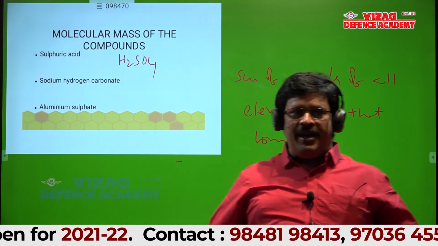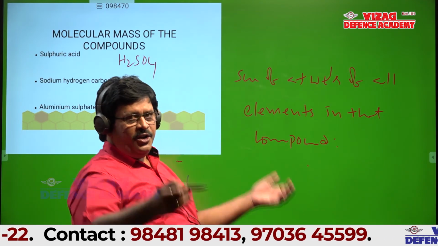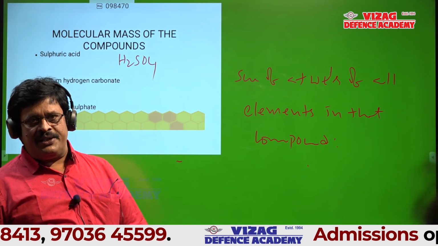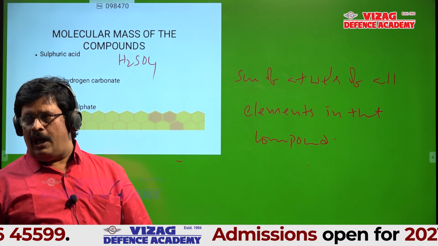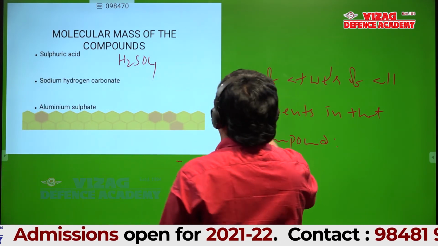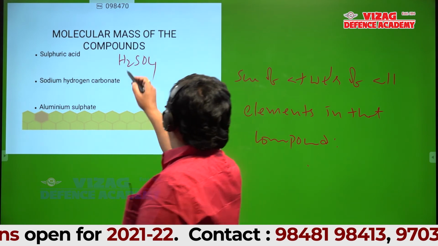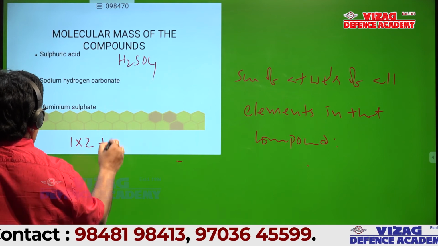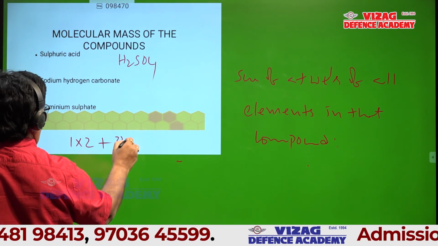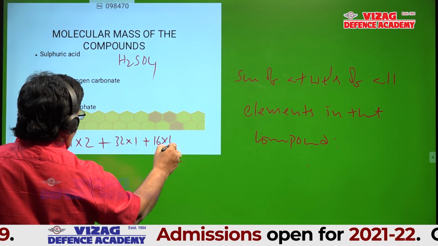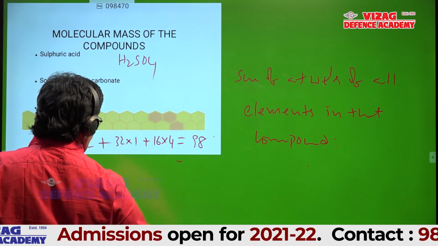So what is required here? You should know the formula, you should know the atomic weight, then only you can calculate the molar mass or molecular mass or molecular weight. See, student, atomic weight of hydrogen is 1 and there are 2 hydrogens. Atomic weight of sulfur is 32, there is only 1 sulfur. Atomic weight of oxygen is 16, there are 4 oxygens, then it is 98.